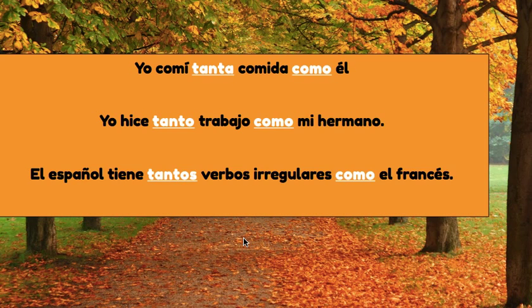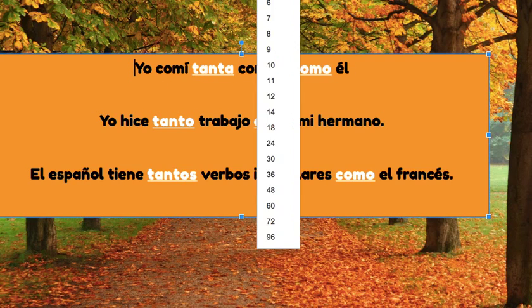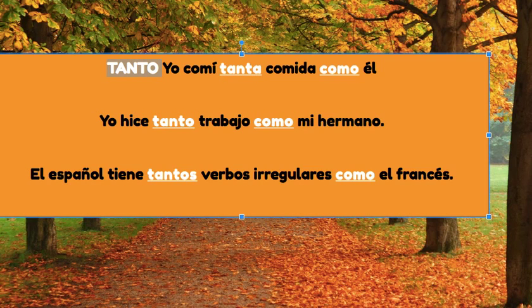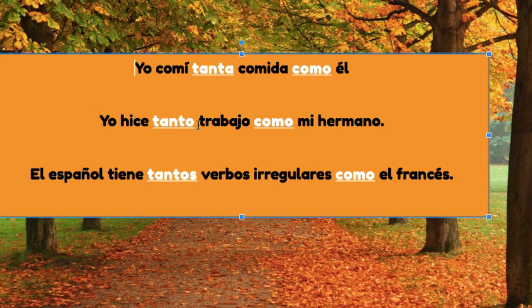In all of these cases, tanto is the original word that we need. So tanto is going to be in all of these, right? Because we're comparing different numbers, or the same numbers, really, as much as. And so what you're going to have to do is, according to the thing that you're comparing, these nouns, you need to change tanto accordingly. So trabajo makes tanto, tanto. It stays the same. Comida, because it's singular and it's feminine, is tanta. Verbos is going to be tantos. And look how como stays the same.